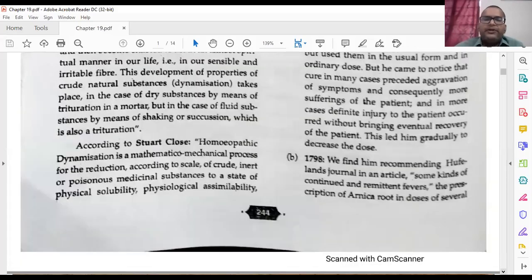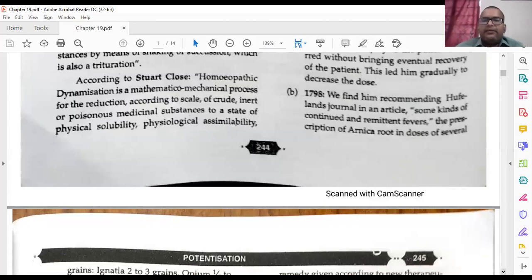1796, 1798, what happened? We find him recommending Hufeland's journal in an article. He used to study all the time, so he found Hufeland, again one of the stalwarts of homeopathy, in his journal, in an article on some kind of continued and remittent fever: the prescription of arnica root in doses of several.